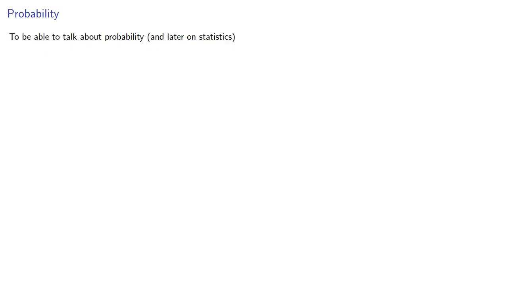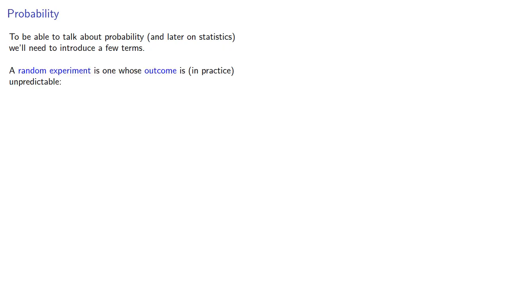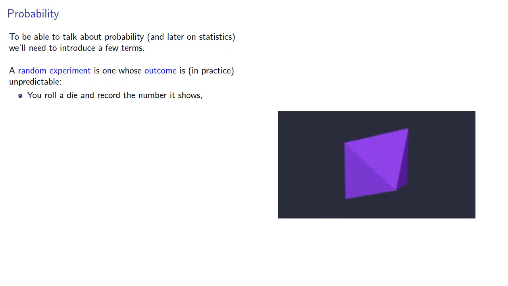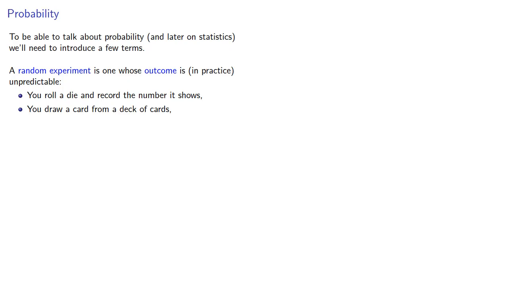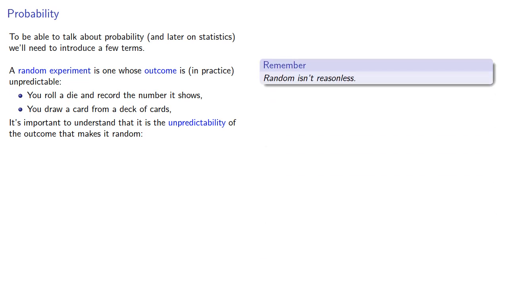To be able to talk about probability and later on statistics, we'll need to introduce a few terms. A random experiment is one whose outcome is, in practice, unpredictable. For example, you roll a die and record the number it shows, or maybe you draw a card from a deck of cards. It's important to understand that it is the unpredictability of the outcome that makes it random. Random isn't reasonless, and the idea is that if there's any uncertainty of the outcome, a mathematician would call it random.